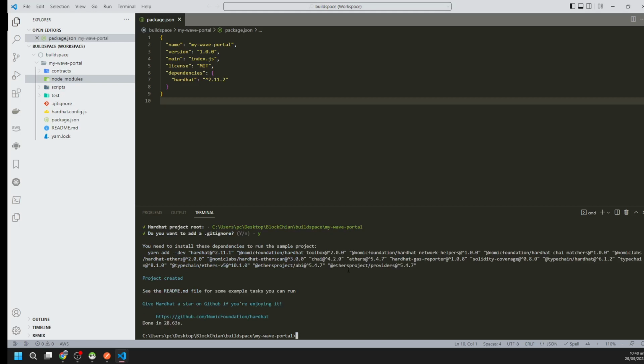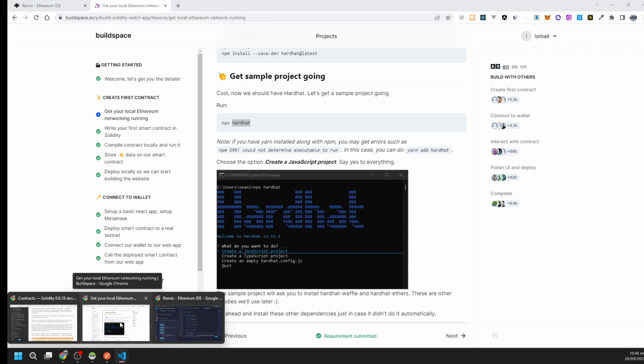So it suggests we need to install these dependencies also in order to create a project.